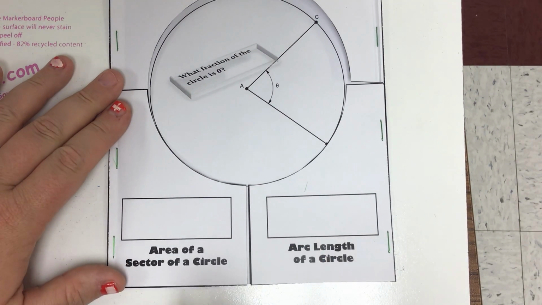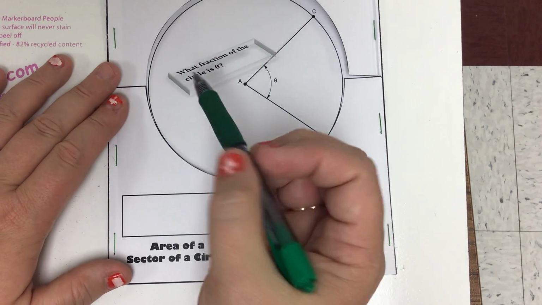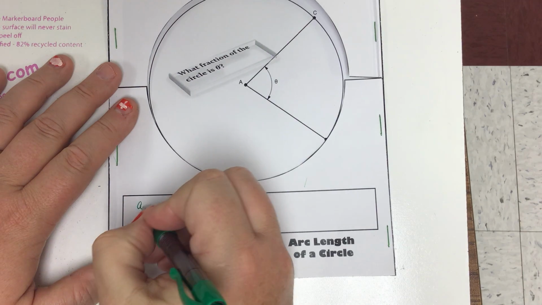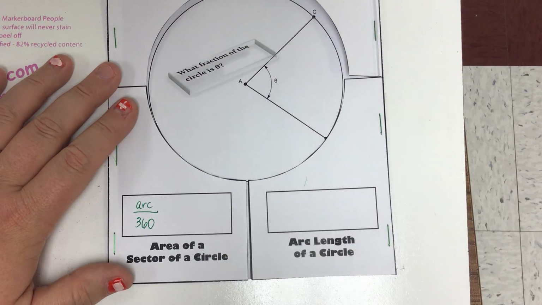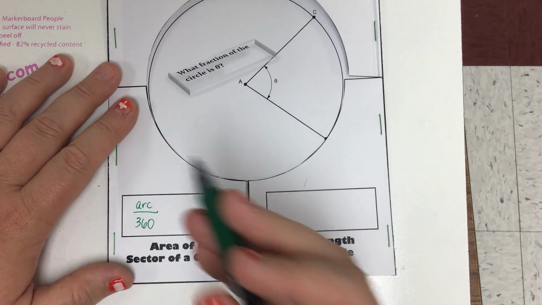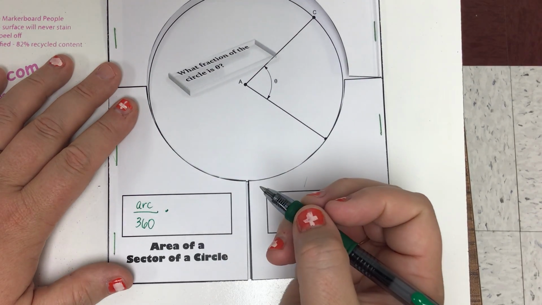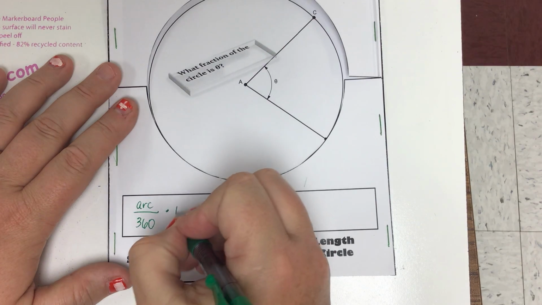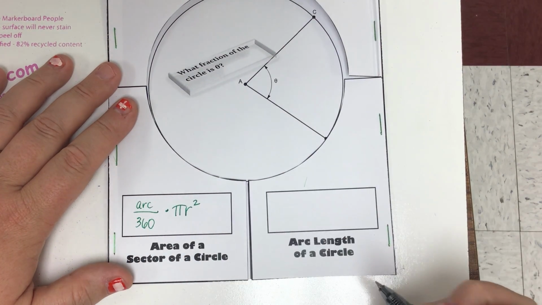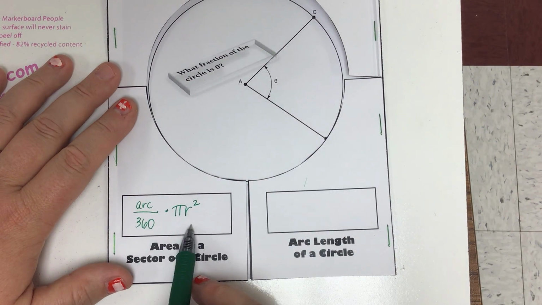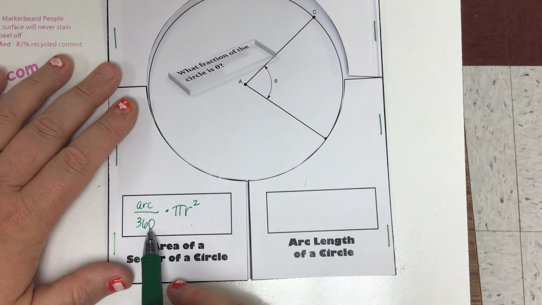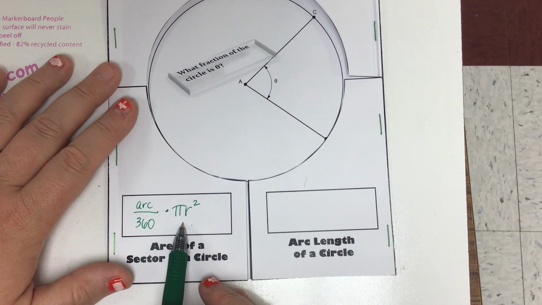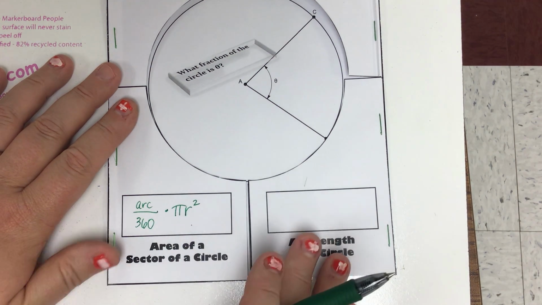The formula that we use for area of a sector of a circle: we're going to put whatever the arc is over 360, because 360 is a full circle degree-wise. And we're going to multiply that fraction by the area of a circle, which is pi r squared. So you want a fraction of the area. To find your fraction, you're going to put whatever your arc, or for that matter, your central angle is, over 360, and multiply it by the area of the circle, which is pi r squared.